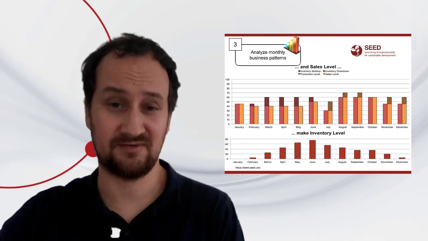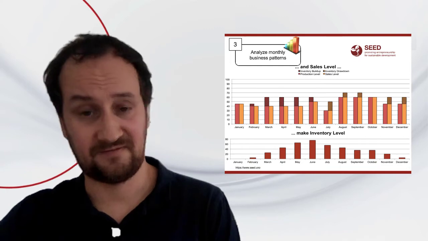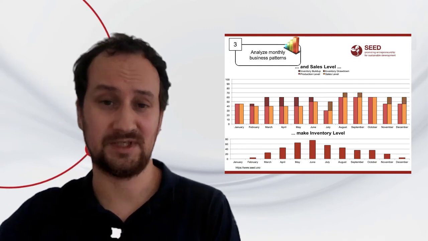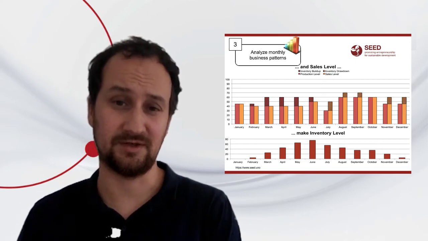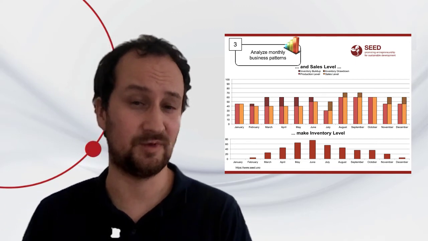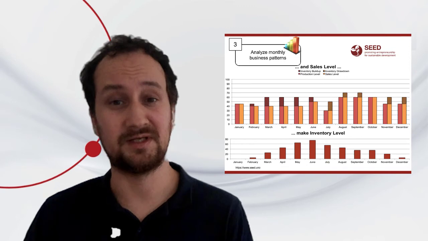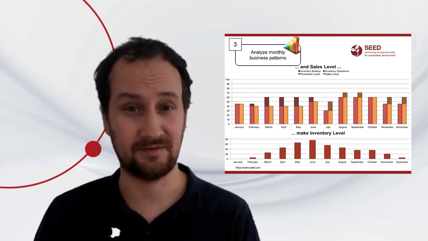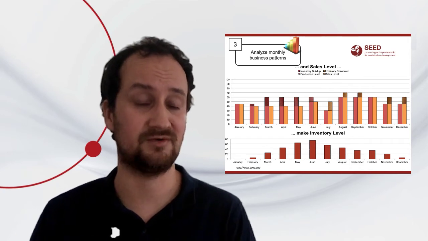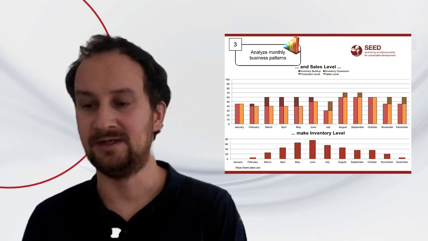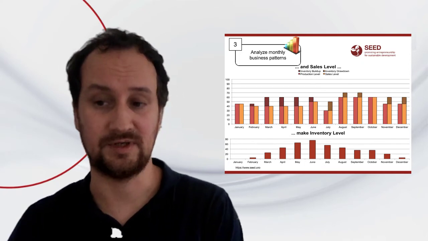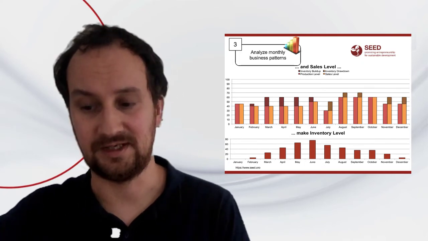The cash flow is very much associated with your inventory, your sales, and your production. Because at the end, these happen at different moments in time, which means cash is coming in and going out at different moments in time, which other people often refer to as liquidity. So understanding the monthly business patterns is of crucial importance for your cash flow analysis.